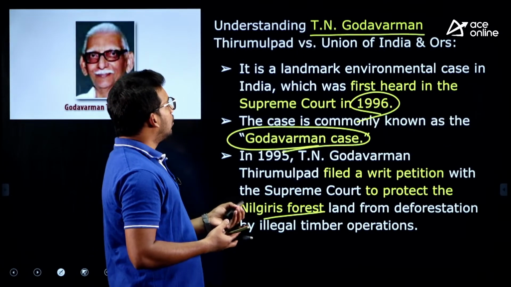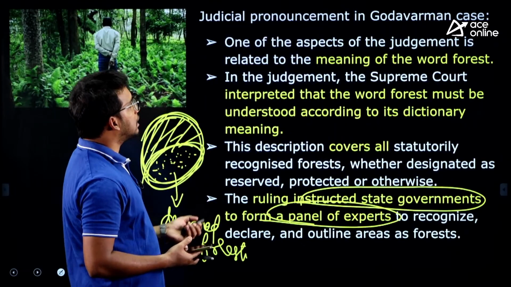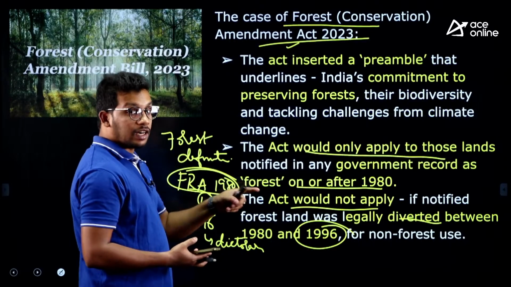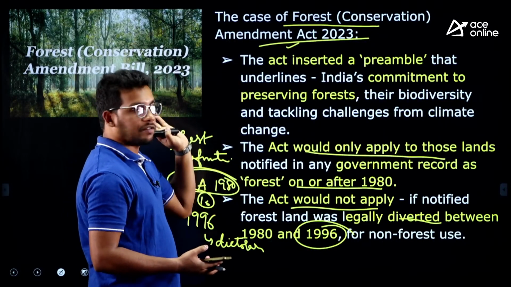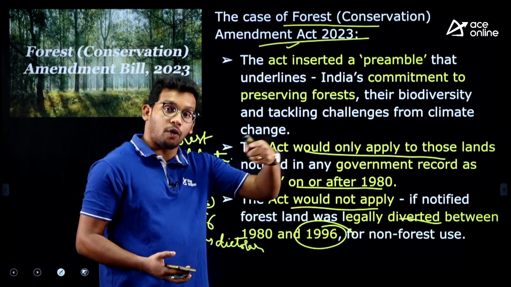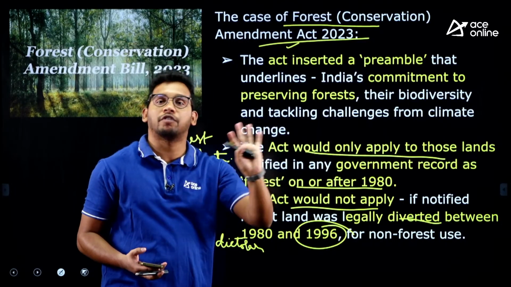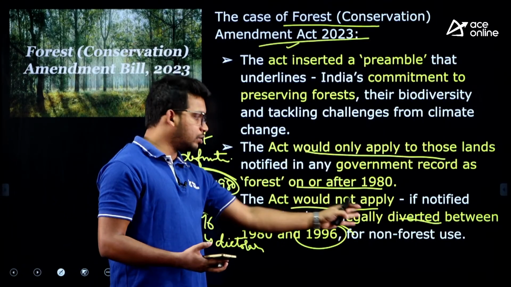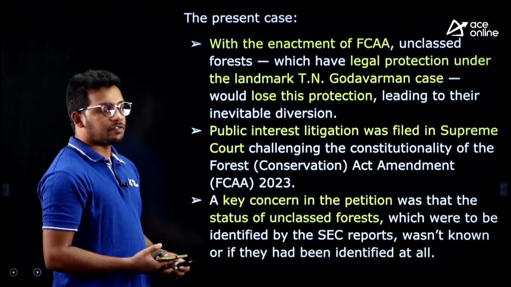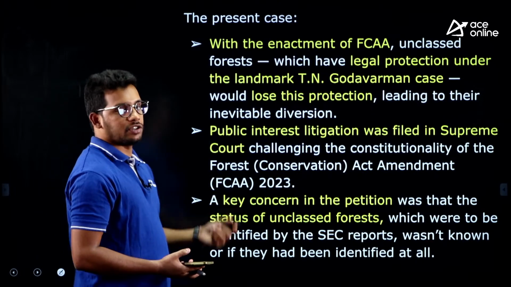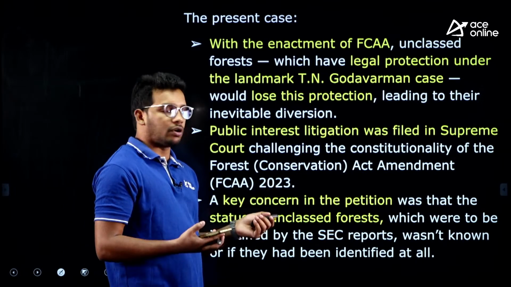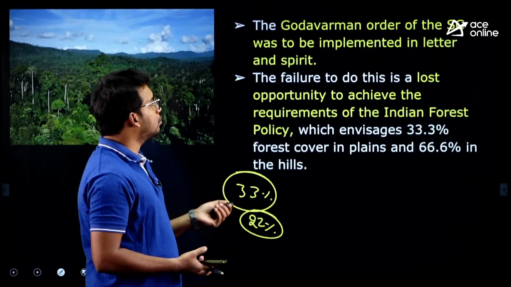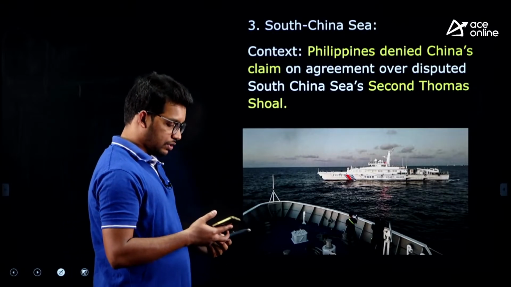So we have seen what is the T.N. Godavarman case, and then we have seen the judgment of the Supreme Court in the Godavarman case, and then the government brought the Forest Conservation Amendment Act 2023 to avoid those forests which were allowed for development. The government itself has given permission. So to overcome that, the government has excluded those definitions, and then this was again challenged in the case by the petitioner, right? So the RTI information was not clear, and the information provided on the website is also very vague. So we have to see what measures the Supreme Court will take.